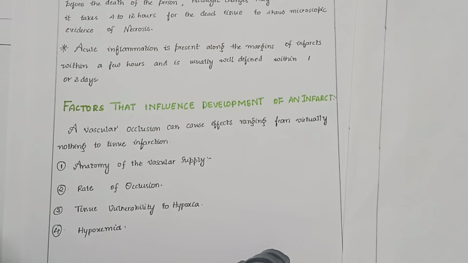In contrast, renal and splenic circulations are end arterial and vascular obstruction generally causes tissue death. Now let us see more factors that influence the development of an infarct.